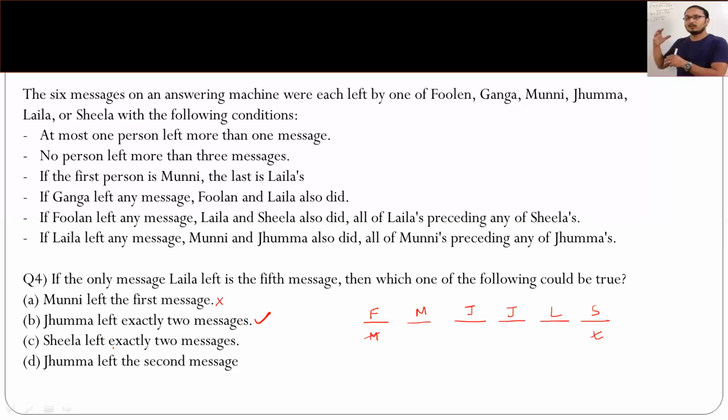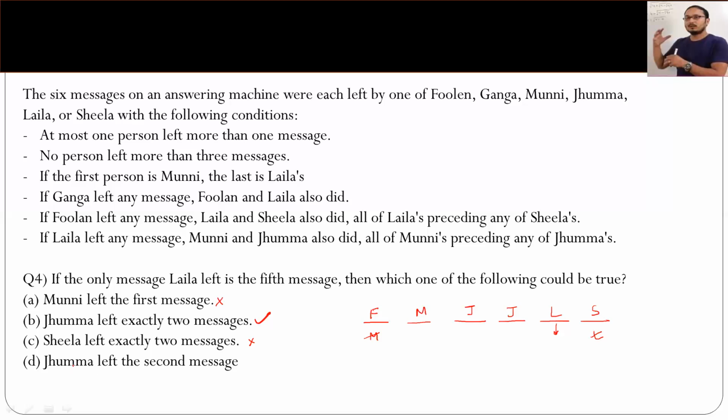Maybe if you want to cross check for the next two, then also we could have thought. But just imagine if Sheila left exactly two messages. Just imagine. And we know that all of Lela should precede any of Sheila, right? Because Lela's message is the fifth one, so both of Sheila's messages should be after Lela, which is not possible. So obviously this would not have been possible.